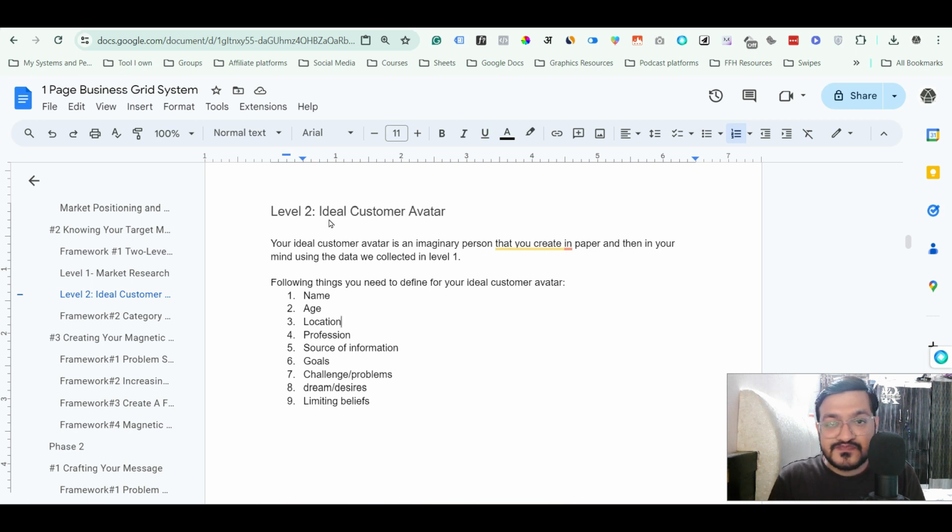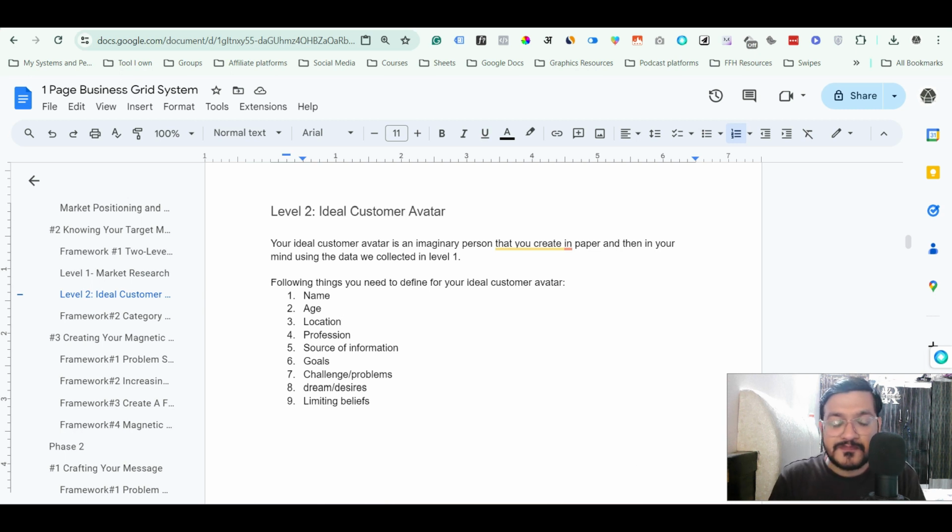Okay, so there are a total of 9 things that you can go and write to know your ideal customer. There are tons of things, and there are various formats for an ideal customer avatar. You will find different marketers giving you different templates. This is the template that I developed, and I feel these are the most essential elements that you should know, so that you will be able to do everything in your business in alignment with what your ideal customers are looking for and what they want to hear, what they want to know.